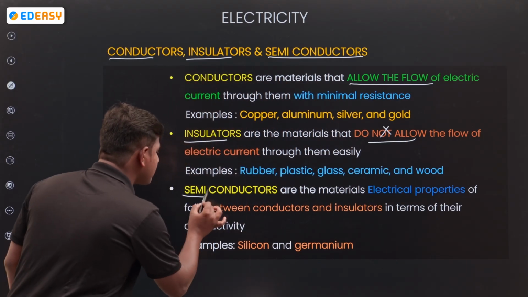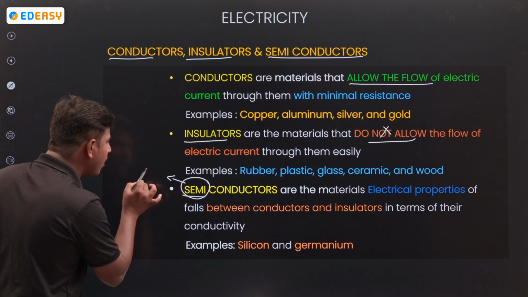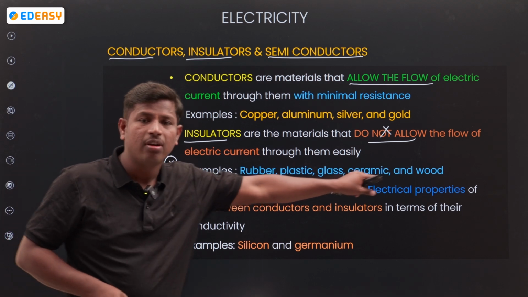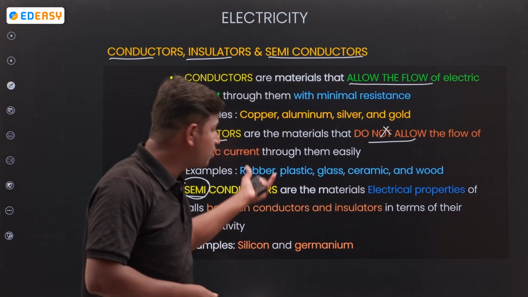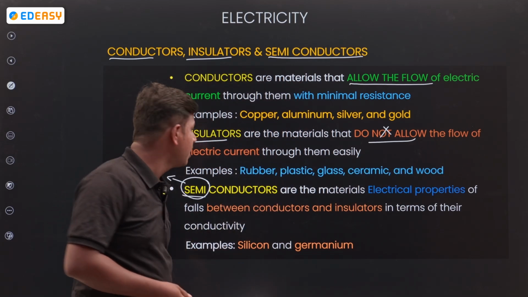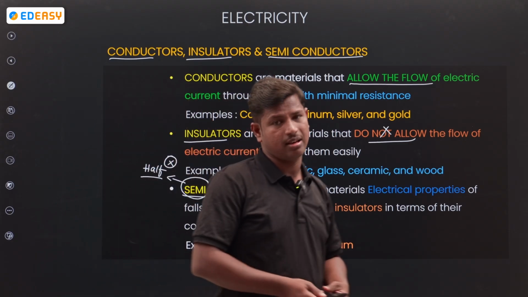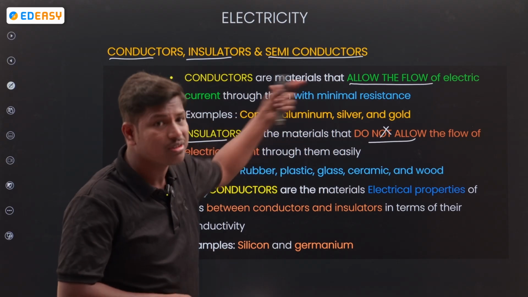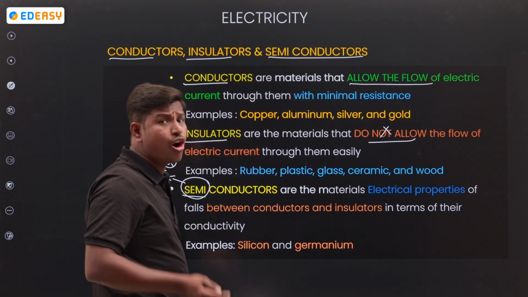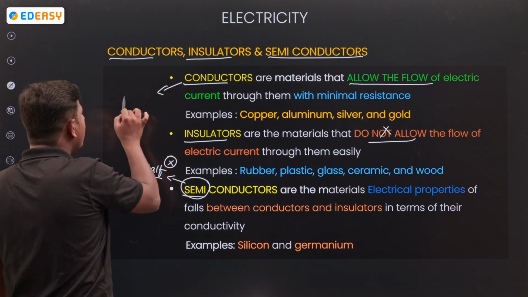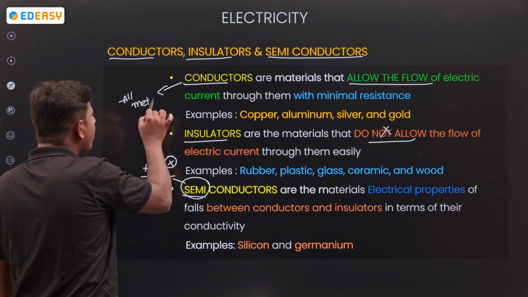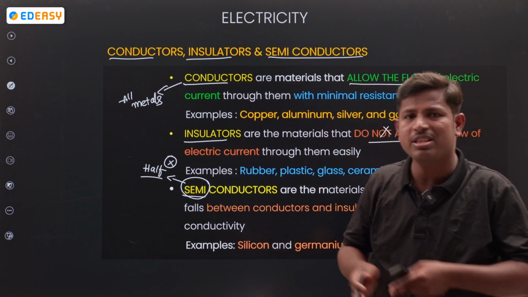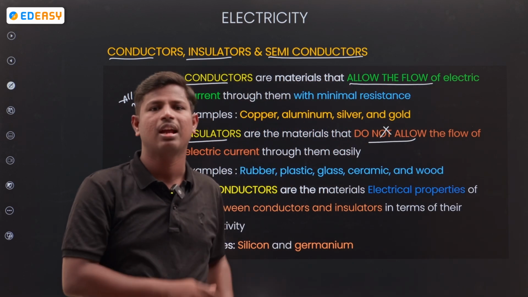Next, semiconductor. Semi means allow of, stop of. We have two types of semiconductors, silicon and germanium. Insulators we have many: rubber, plastic, wood. These all are insulators. Conductors means all metals. All metals act as good conductors. Conductors allow, insulators completely opposite, don't allow.